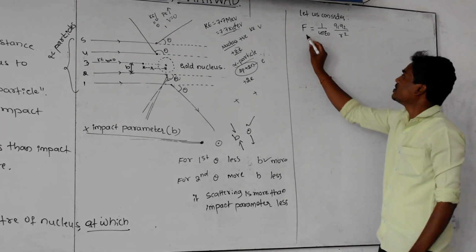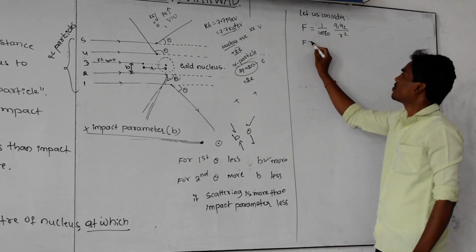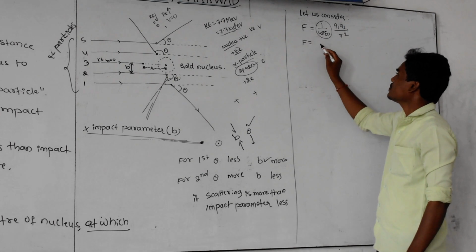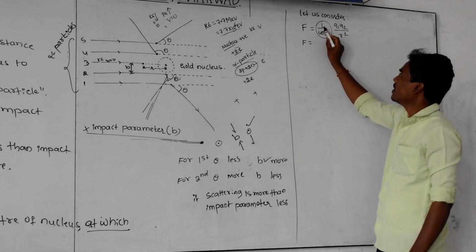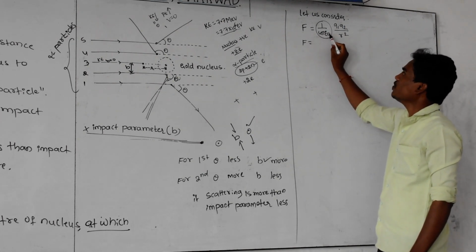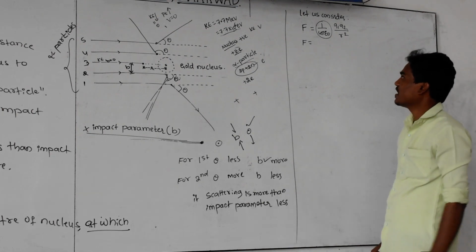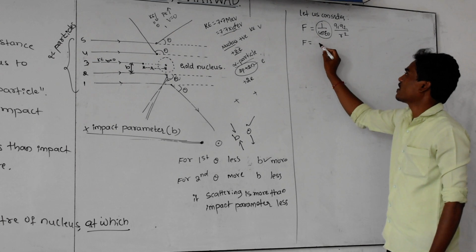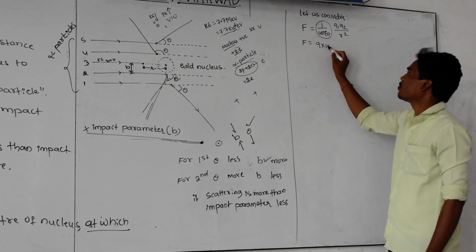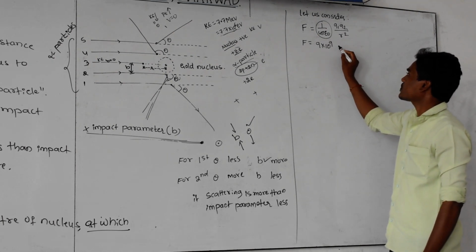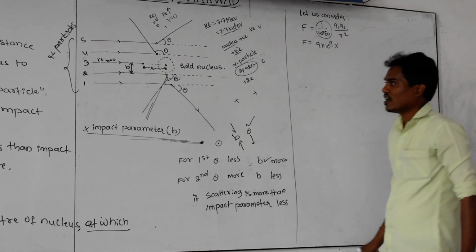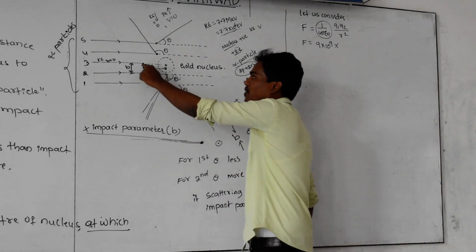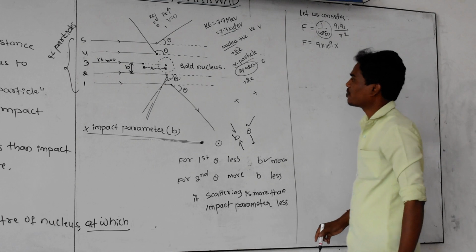Let us consider this force of repulsion F. If you calculate 1 by 4 into 3.142 into epsilon naught, whose value is 8.854 into 10 to the power of minus 12, you get 9 into 10 to the power of 9 Newton meter squared per coulomb squared, into Q1. I am considering Q1 as the alpha particle. What is the charge of the alpha particle?